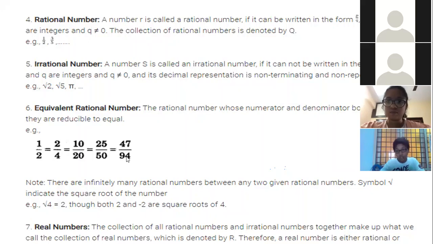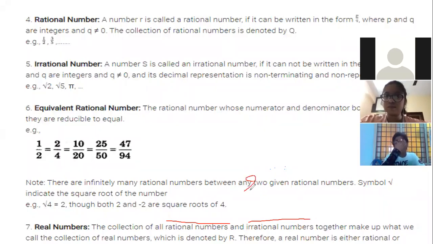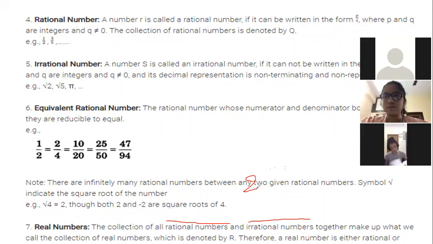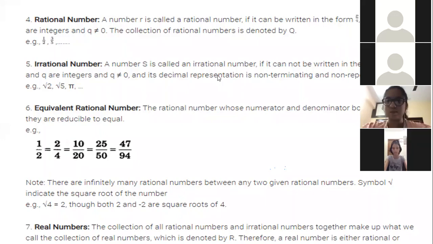One more name I'm giving you here. All rational numbers you can also call real numbers. All irrationals you can also call real numbers. For example, if you take the number 2, you can call it a natural number, whole number, integer. So many names you can call, no problem. Any doubt, anyone? Yes.